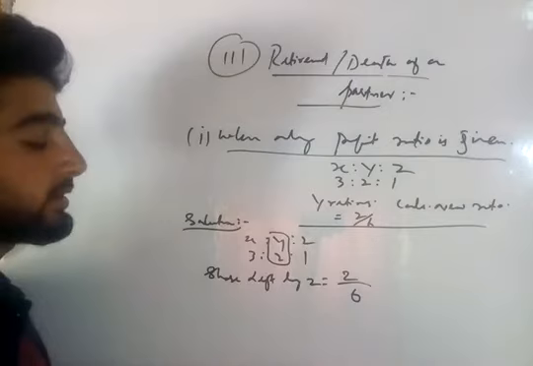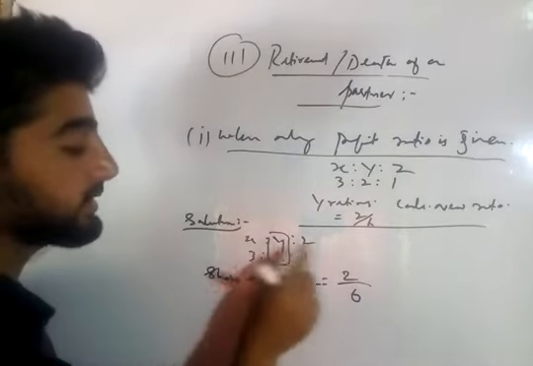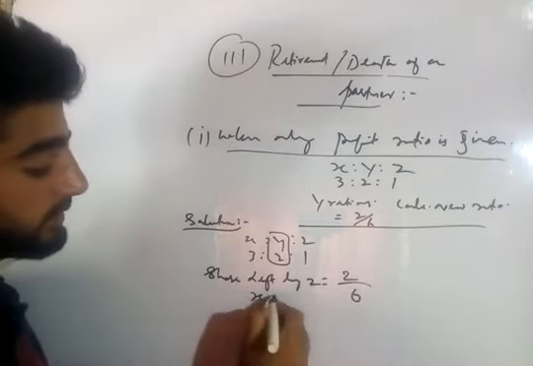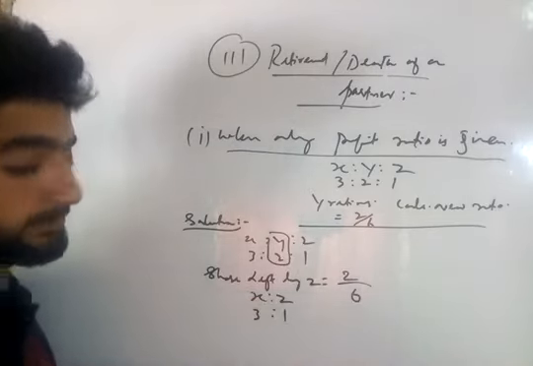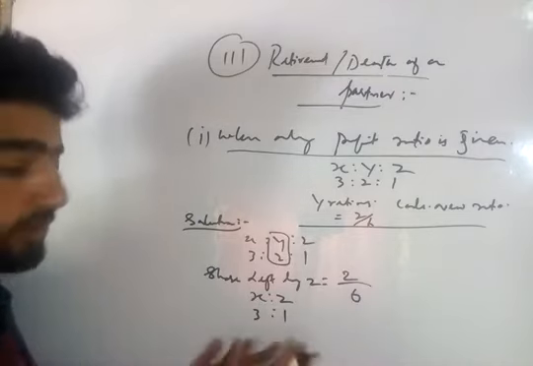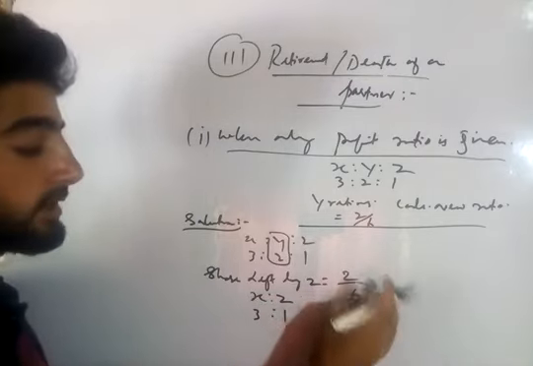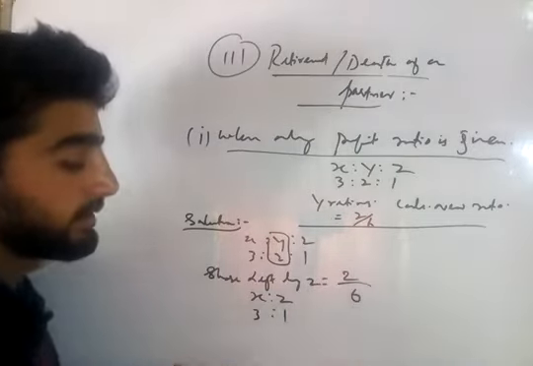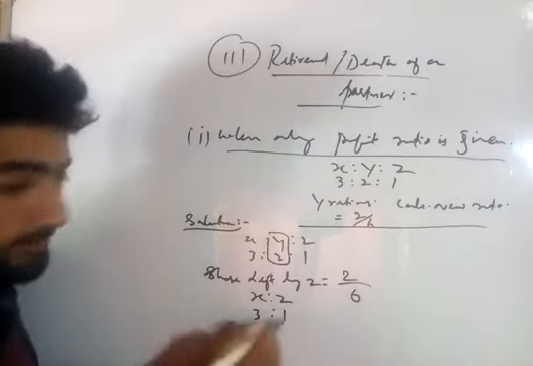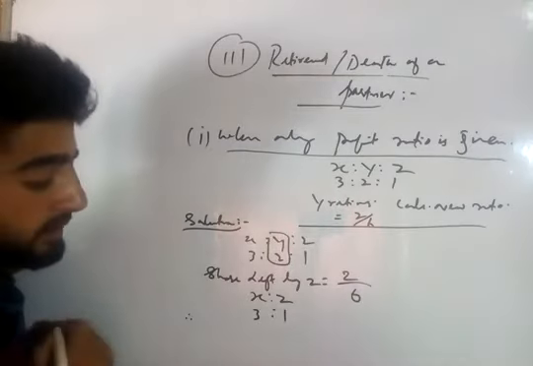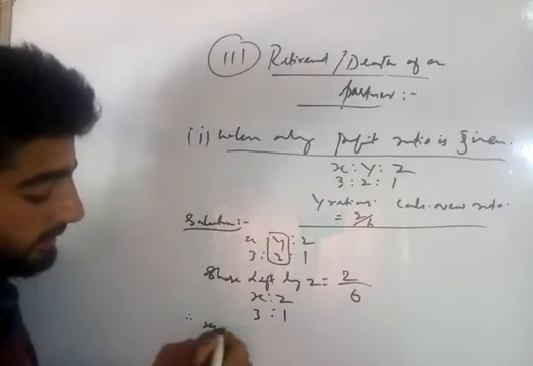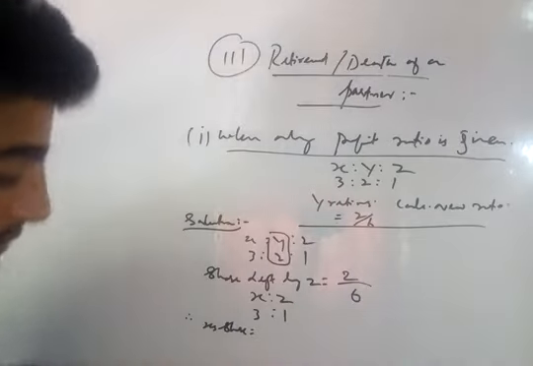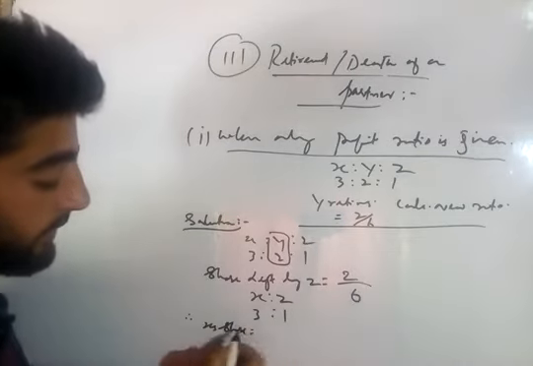Now you know the rule: this 2 divided by 6 will be shared by X and Z in the old ratio. The old ratio among X and Z was 3:1. So X and Z will share this share left by Z in the ratio of 3:1. That means X's share out of this 2 divided by 6 will be